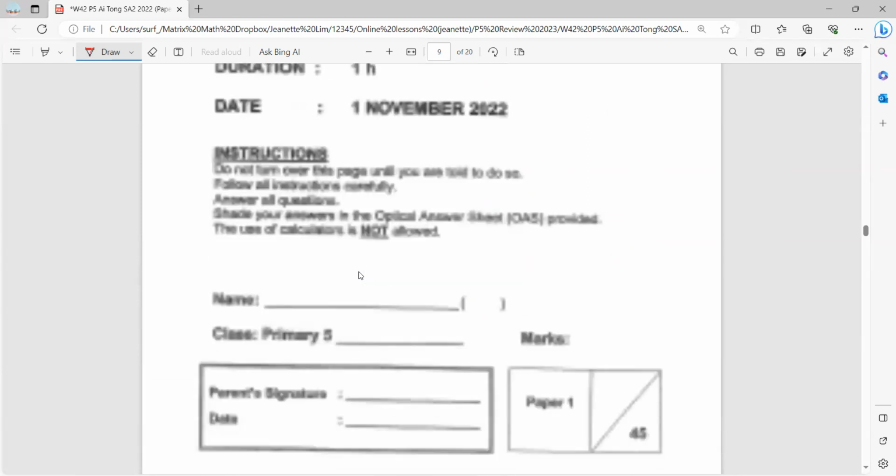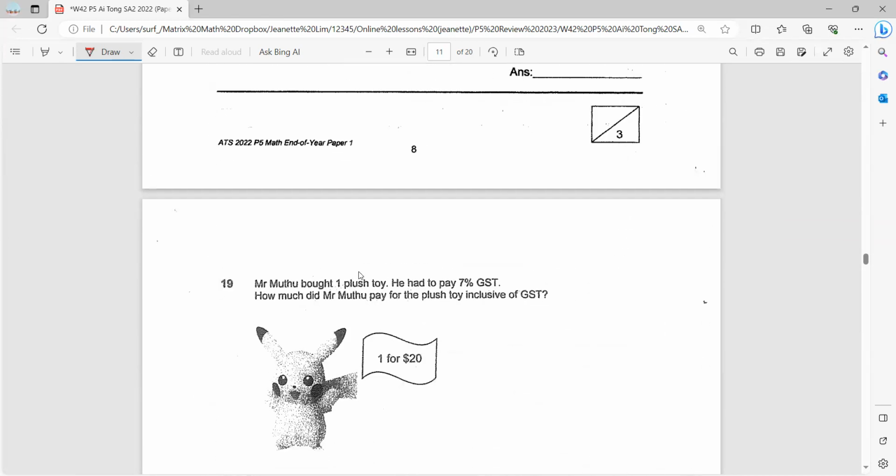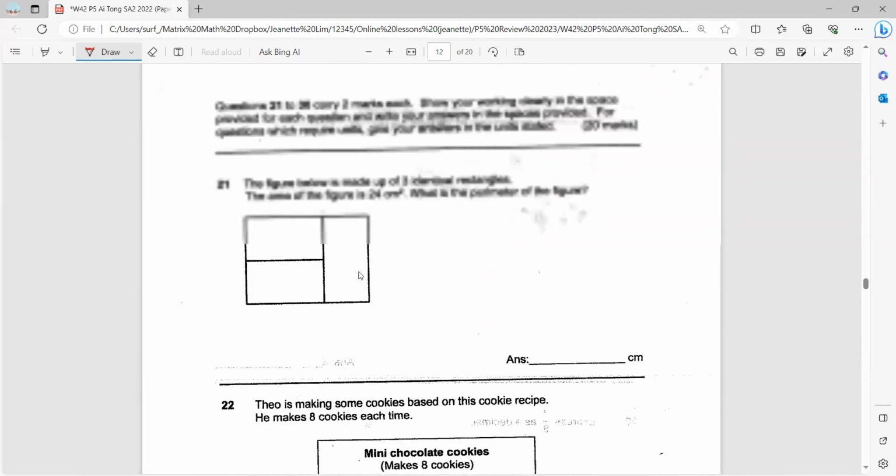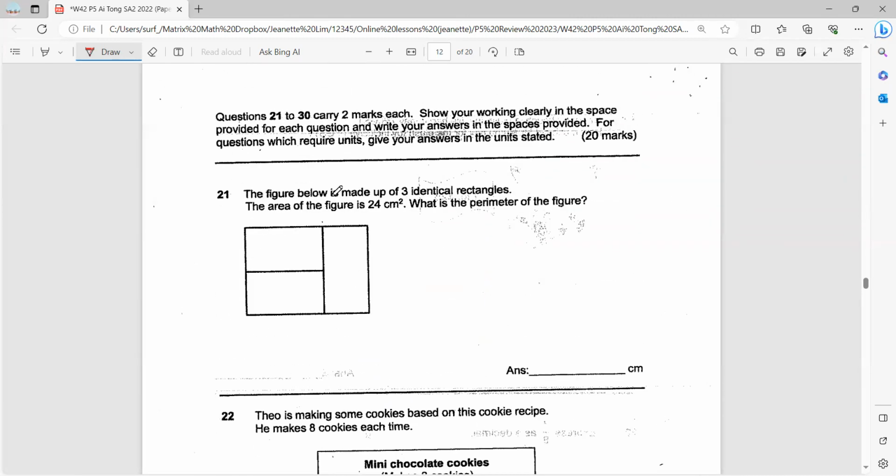Okay, let's skip to question 21. The figure below is made up of 3 identical rectangles. The area of the figure is 24 square cm. So what is the perimeter of the figure?